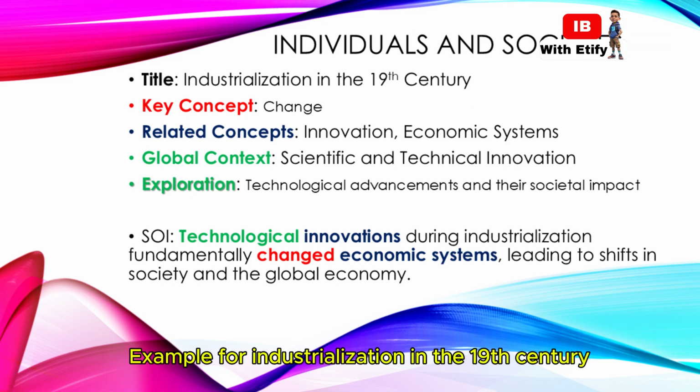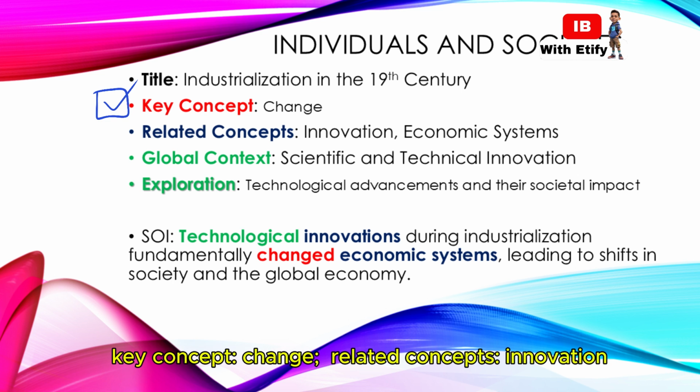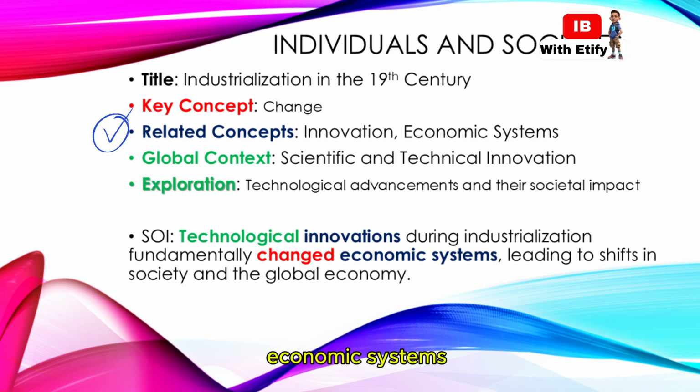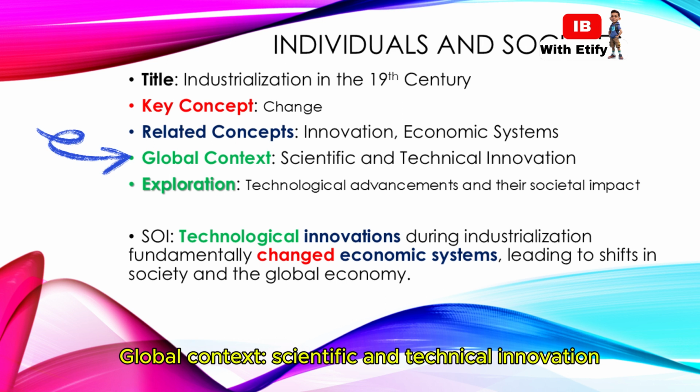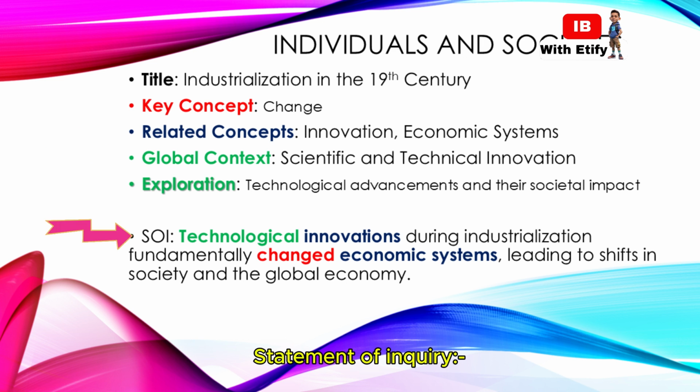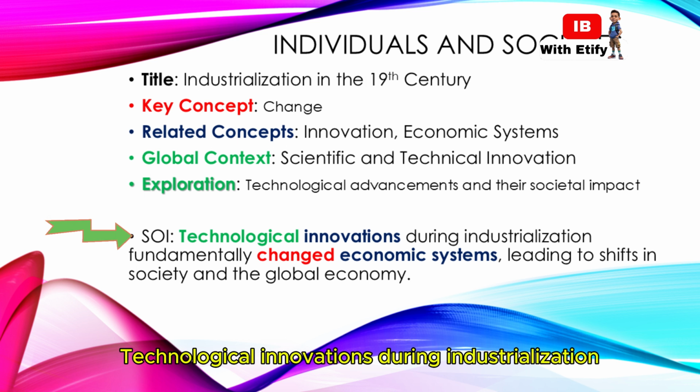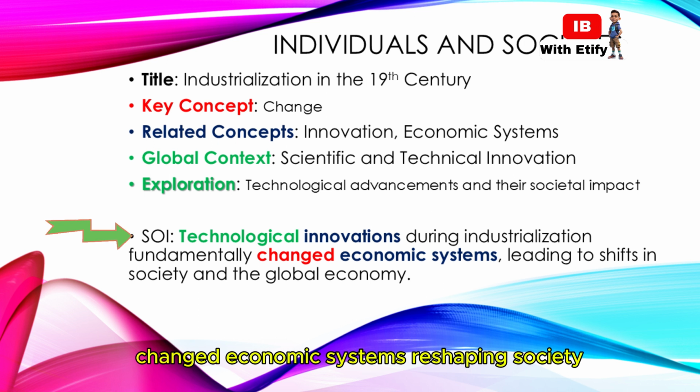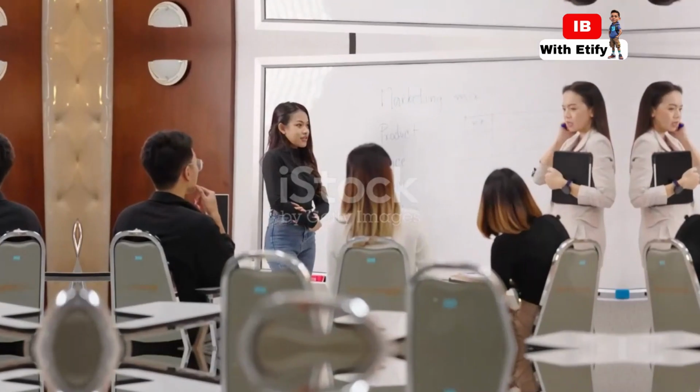Example for industrialization in the 19th century. Key concept: change. Related concepts: innovation, economic systems. Global context: scientific and technical innovation. Statement of inquiry: technological innovations during industrialization changed economic systems, reshaping society.